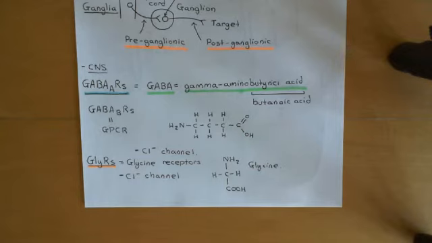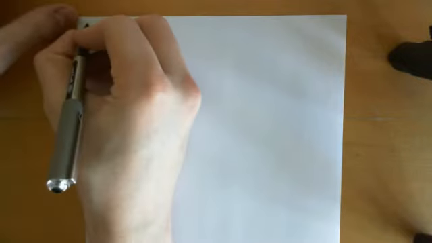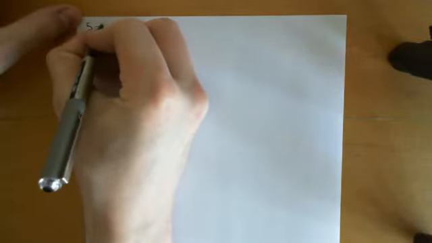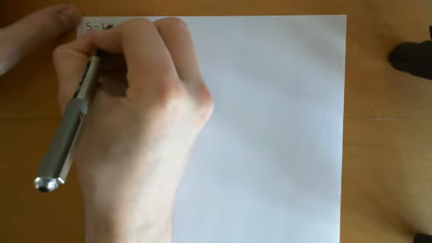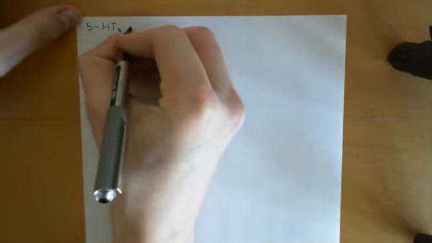Now what we're going to do is complete our discussion of the mammalian ones with the 5-HT3 receptors, and then we'll go on to discuss some non-mammalian ones, which include the glutamate-gated chloride channel from worms, and the GLIC and ELIC channels from prokaryotes. Right, so firstly, let's discuss the 5-HT3 receptors, or the type 3 5-HT receptors.